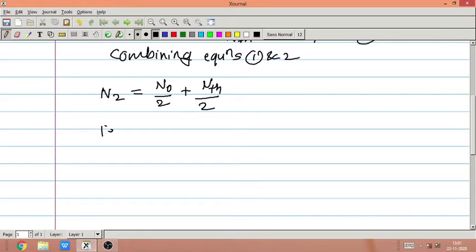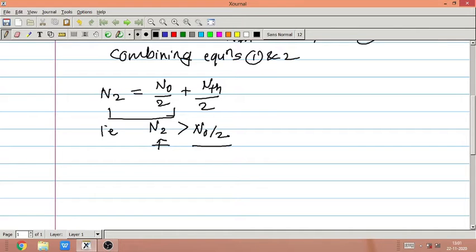You can see from the above equation that N2 is greater than N0 by 2, because it is the sum of N0 by 2 plus N threshold by 2, right? And that means more than half of the atoms are at the upper energy level, right?